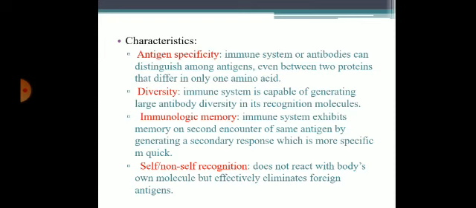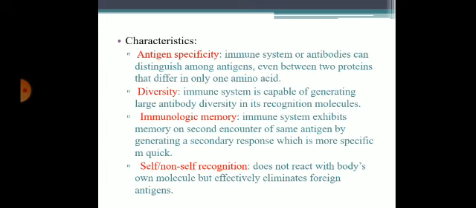Diversity. The immune system is capable of generating a large amount of antibody diversity in its recognition of molecules. Immunological memory. The immune system exhibits a memory on second encounter of the same antigen by generating a secondary response which is more specific and quick. Distinguishing between self and non-self. It does not react with the body's own molecules but effectively eliminates the foreign antigen.